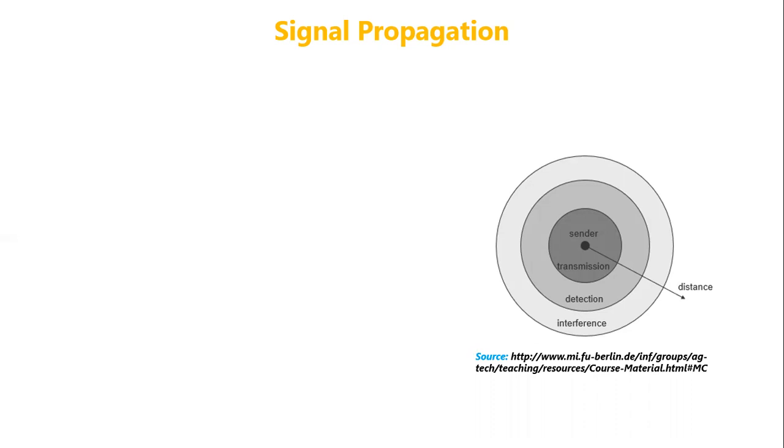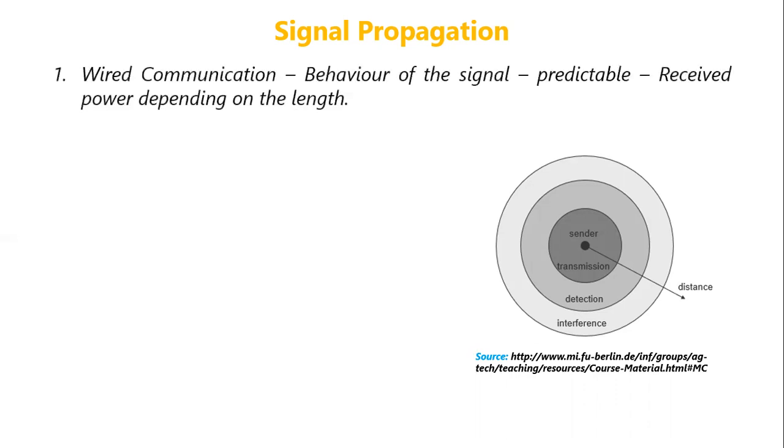The topic we'll be discussing in this lecture is signal propagation. Let us try to understand the behavior of a radio signal. If you take a wired signal, when the signal is communicating through a wire, it has a proper behavior because the behavior is controlled through a wired channel, and the behavior of the wired communication is predictable.